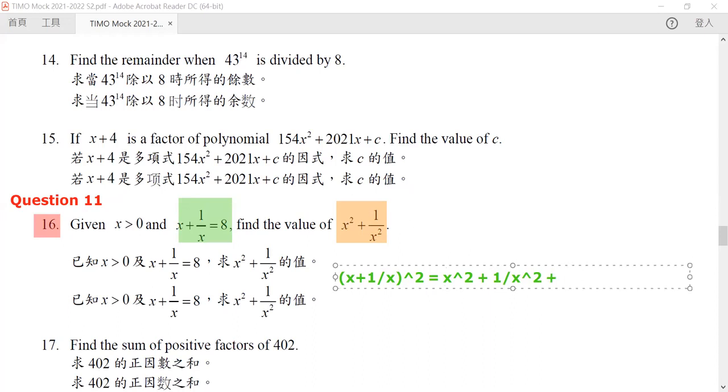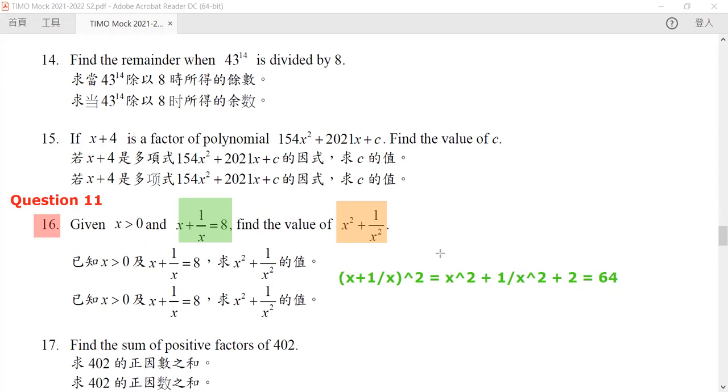But what's the next term? The next term will be 2 times our first term, x, times our second term, which is 1 over x, but they cancel out, right? So it will be equal to plus 2. And by this, we also know that this is exactly equal to 64, the 8 squared.